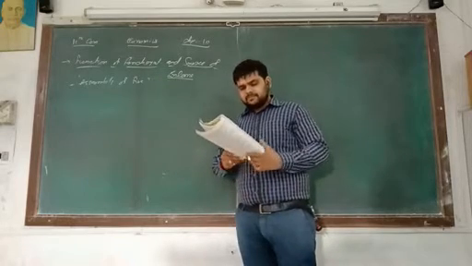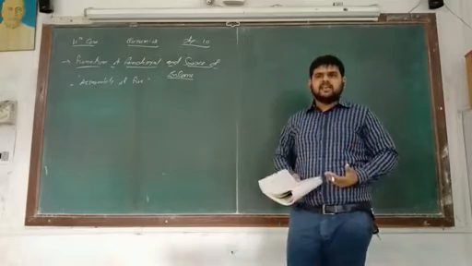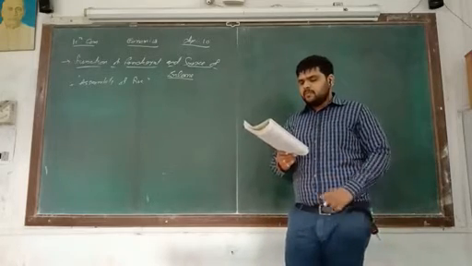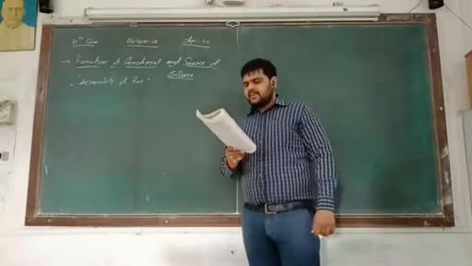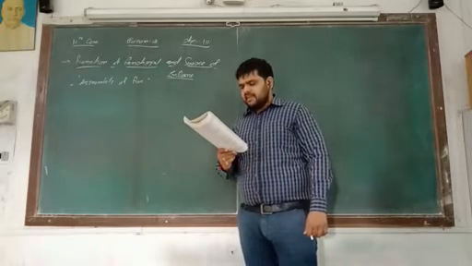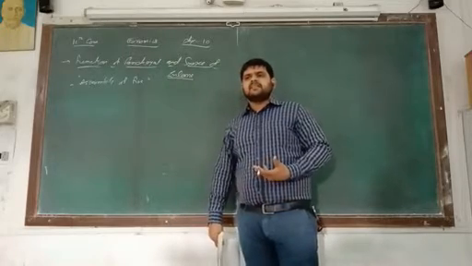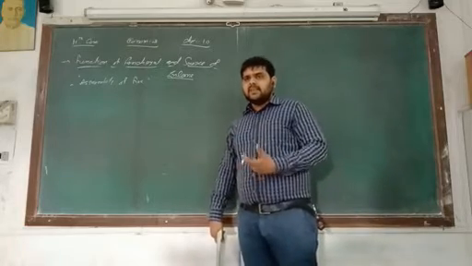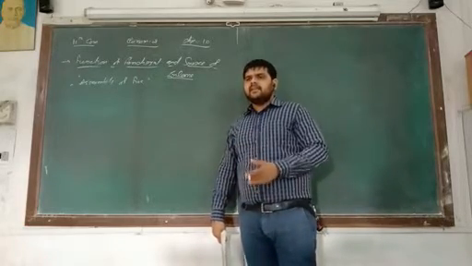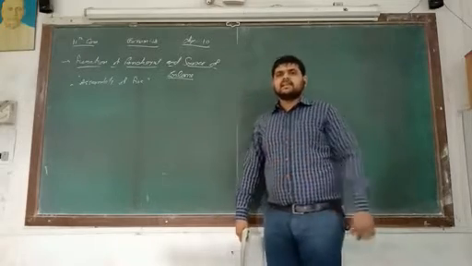Next one, source of income of Panchayati Raj. So what are the sources of income? Number one, share in state taxes as suggested in the Constitution and by the state finance commission. Whatever tax income there is, the main income of any government is tax, whether direct tax or indirect tax.